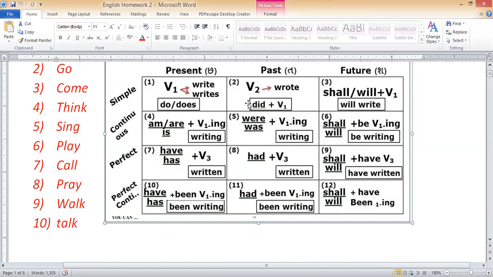In simple past, in affirmative sentence only V2 is there, no other helping verb. But if we want to make them negative or question, we need a helping verb, and that is did. Clear? But in the presence of this did, we would put only V1. It means verb one, the main form. We would not put V2.